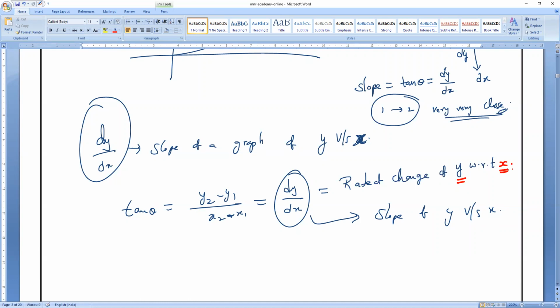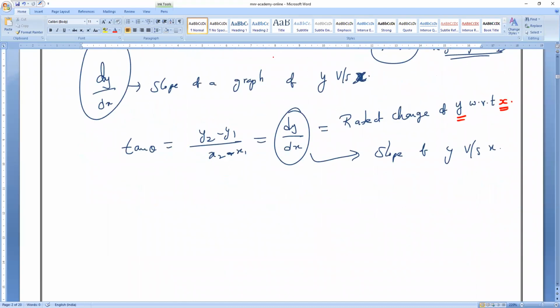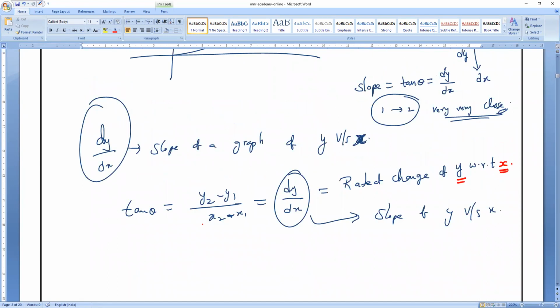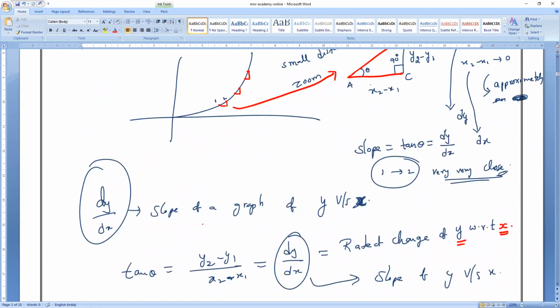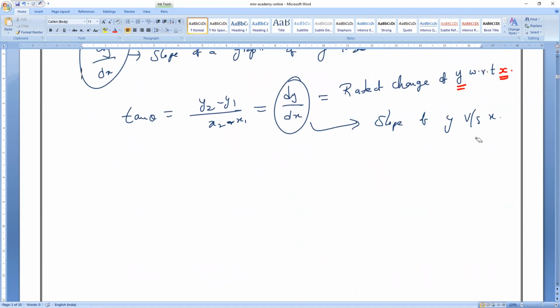That is the meaning of dy by dx. Do you understand, everybody? Please write. Clear? Any doubt, ask. Please let me know. Complete it. Very important, brothers.